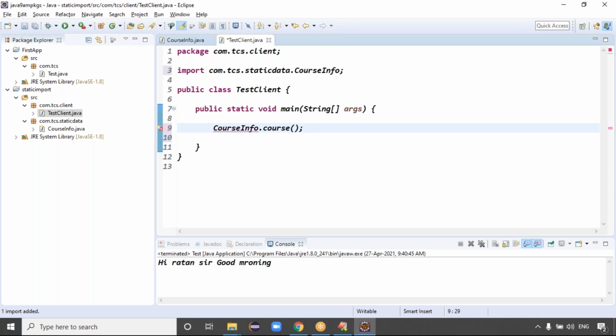Control Shift O. Guys, are you clear now? It's the power of Eclipse IDE. Yeah, CourseInfo dot course. The next one is a variable we want to call. This is out, Control space. CourseInfo dot which variable, guys? Here, CourseInfo dot p variable, right?